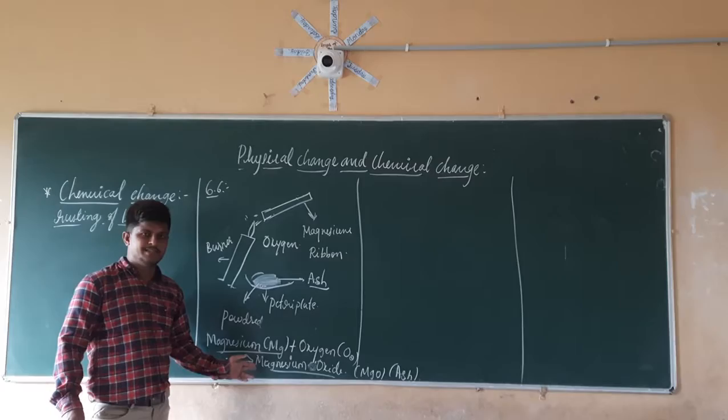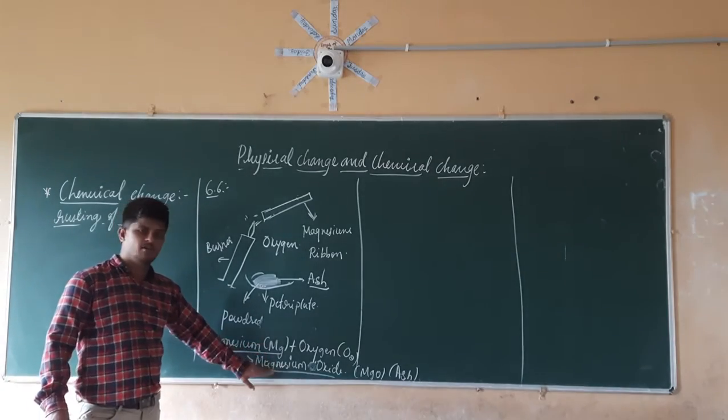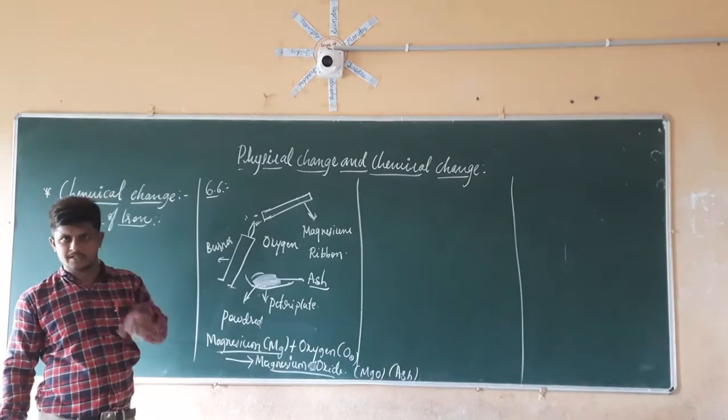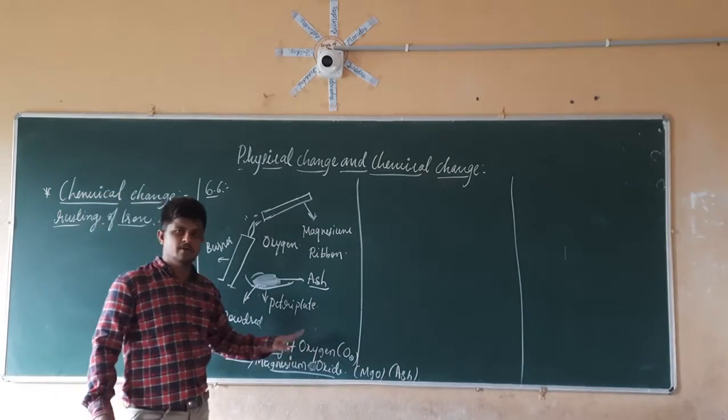When magnesium ribbon is heated in the presence of oxygen, it forms a new product which is given the name magnesium oxide.